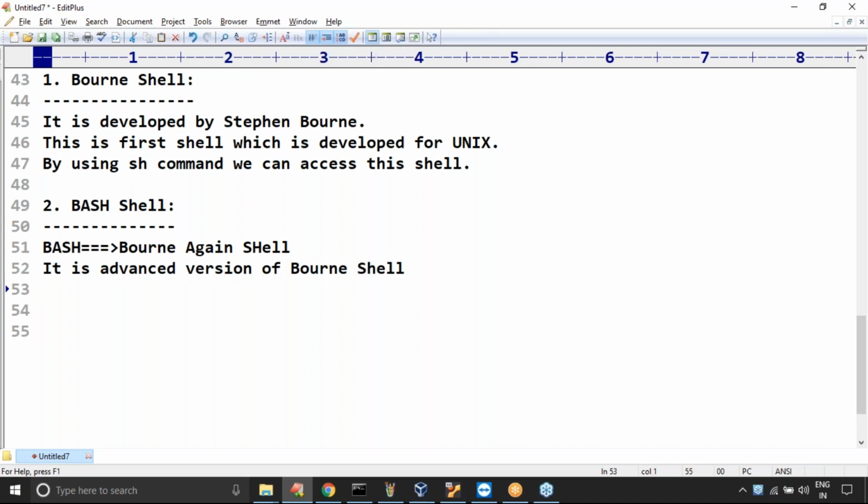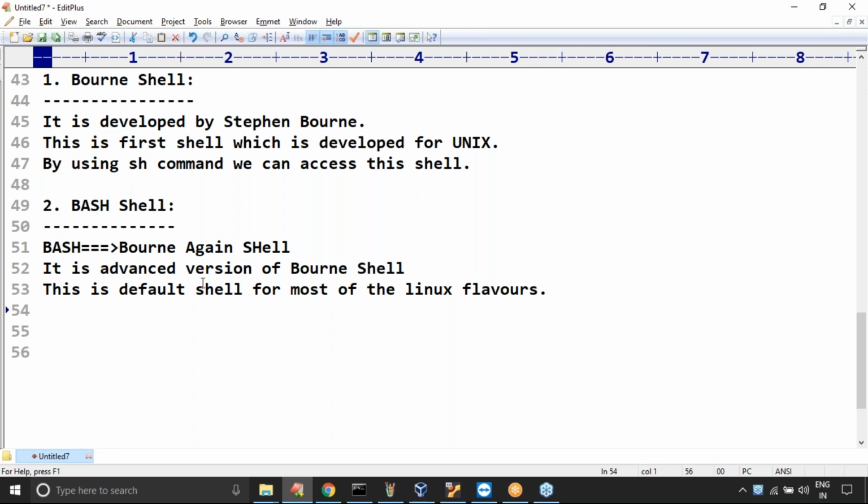Remember that. Next, this is the default shell for most Linux flavors, including our Ubuntu also. I told you, right?